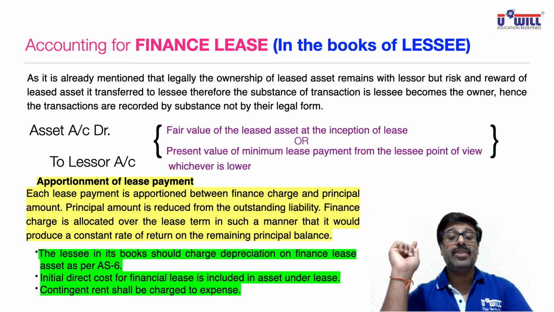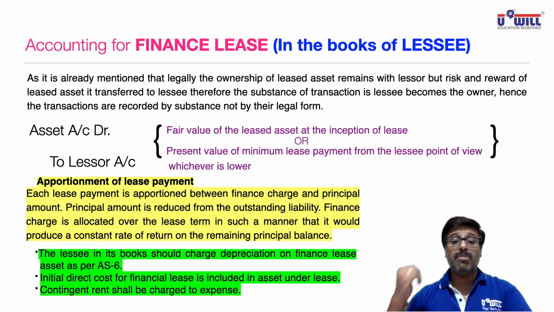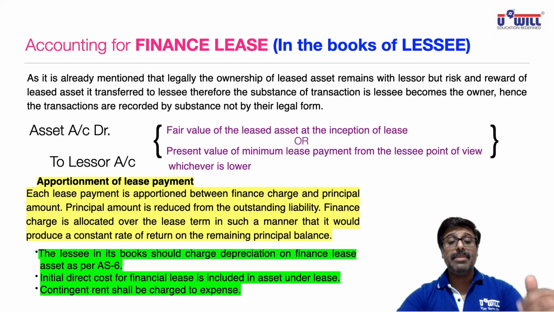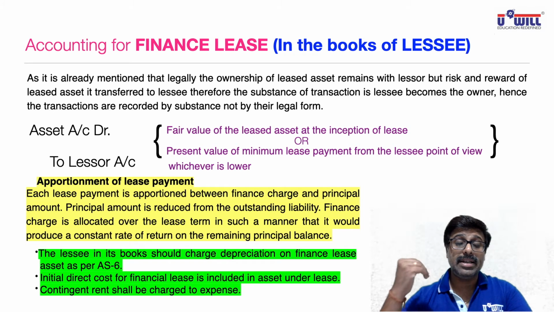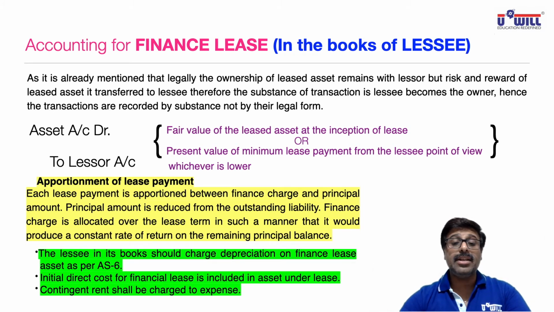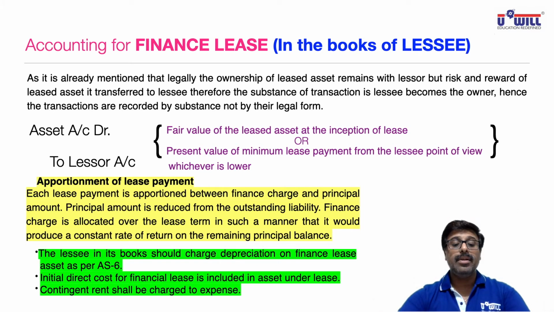We have studied contingent rent in the last lecture, the rent which is dependent on factors other than time. Like in the Orbit Mall example I gave you, they charge rent on the basis of your sales volume or profit. That contingent rent shall be charged to expense, meaning it will be debited to the P&L account. All these are very important from the MCQ point of view. They can ask you the initial direct cost of a finance lease, how will the lessee record it? You say it will be recorded in assets. Then contingent rent, how will you record it? You will say charge to expense, meaning you will debit the P&L account. And this apportionment of lease payment can also be asked.